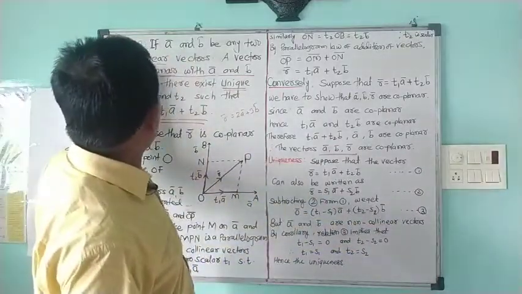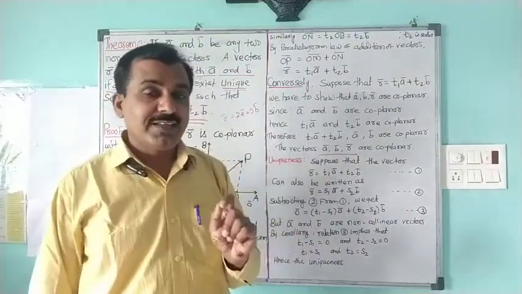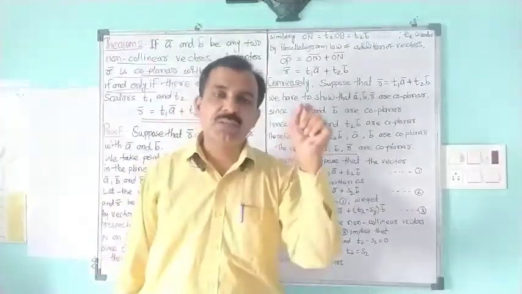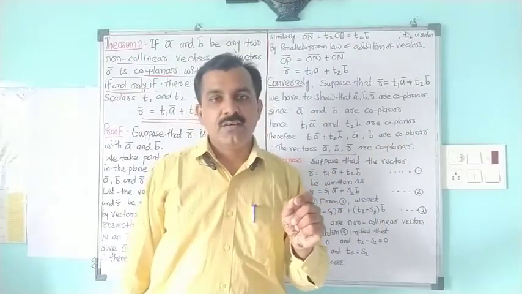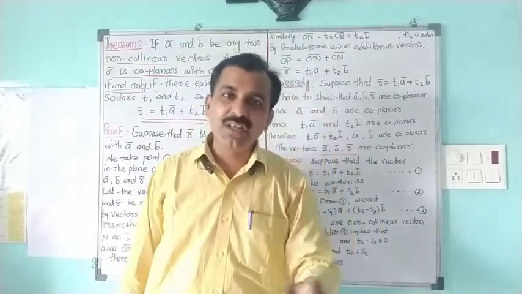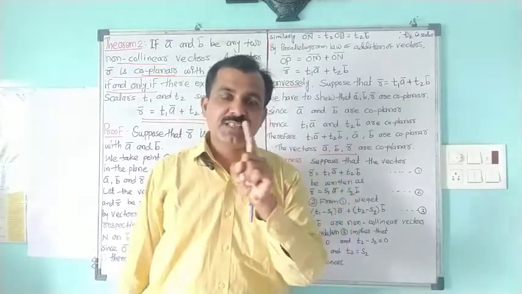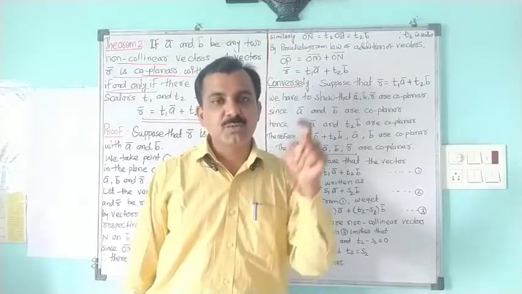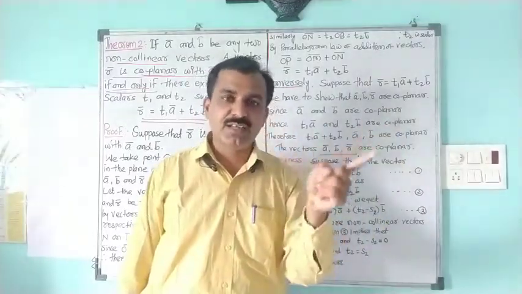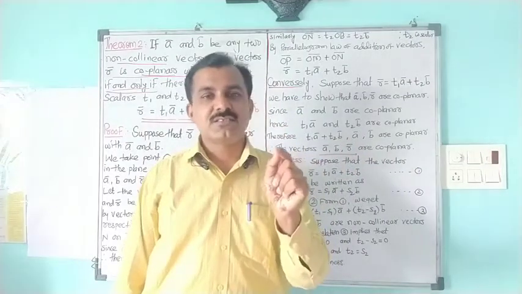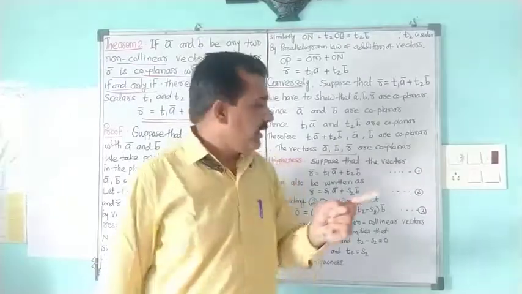One corollary we have seen is about when A bar and B bar are non-collinear vectors, as we have considered here. When vectors are non-collinear, they cannot be expressed as M A bar plus N B bar is equal to 0 bar. This happens only in case of collinear vectors, which means vectors can be expressed as M into A bar plus N into B bar is equal to 0 bar when they are collinear, with M and N existing and at least one of them not 0.